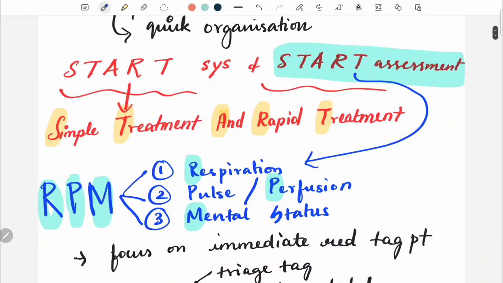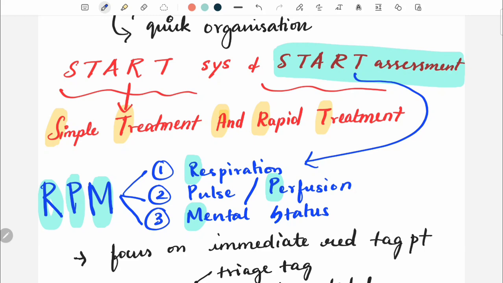Now let's look at something very interesting, that is the START system and START assessment. What is the meaning of START? START stands for simple treatment and rapid treatment. So it is very essential in a mass casualty or multi-casualty incident that there must be a START system, that is, the treatment must be simple as well as rapid.